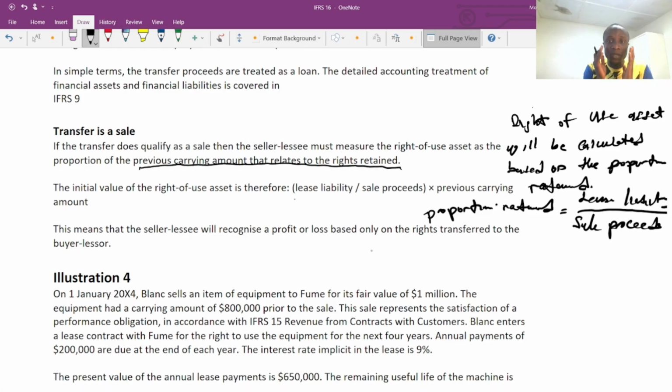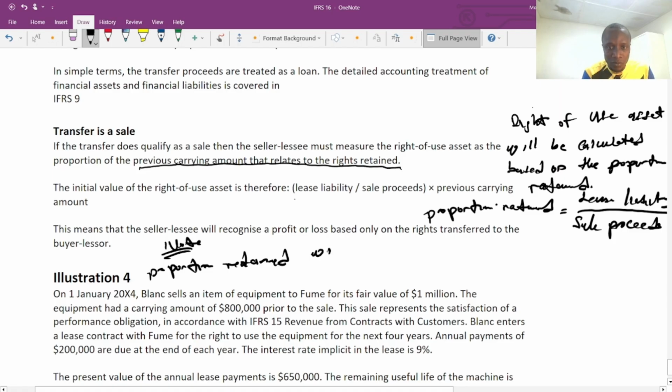Very important point. The proportion retained, we are going to use it to determine two important aspects. So now let me make a note. Note: the proportion retained will be used to calculate, one, the right of use asset.